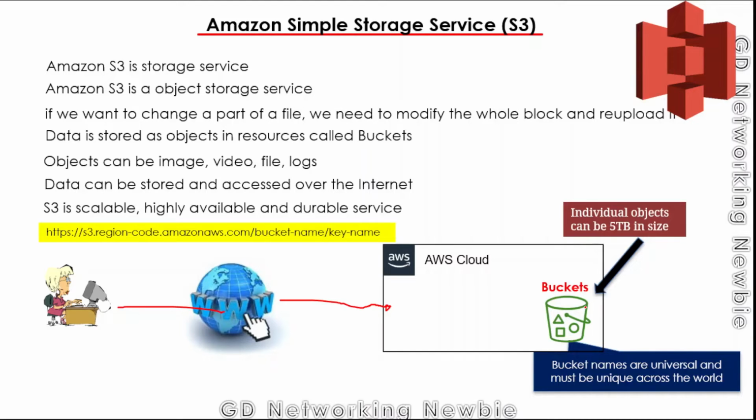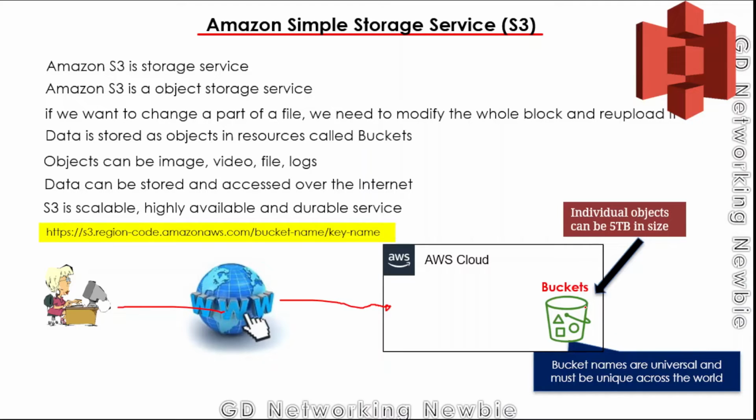And the second thing is that this is highly available. Highly available means that whatever data we upload to a bucket will, in most cases, be replicated to a minimum of 3 availability zones. We have discussed availability zones and a region in some other video. It means the data will be redundantly available in different availability zones. And if one of the availability zones has a problem, we can still retrieve our data from the other availability zones.